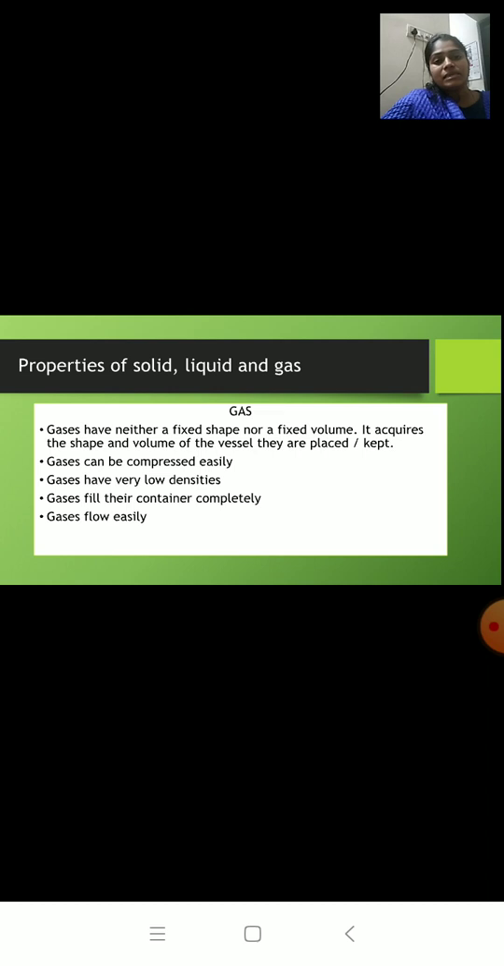Gases flow easily. Gases are constantly moving at a high speed. They can easily slide over another particle. So these were the properties of solids, liquids and gases. Now we'll just go through a few definitions.